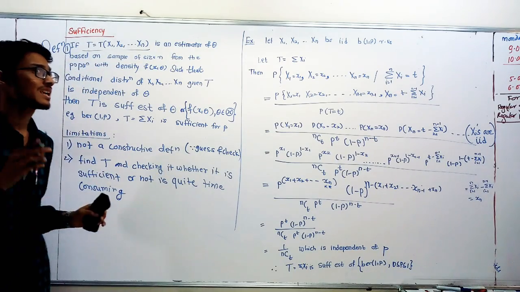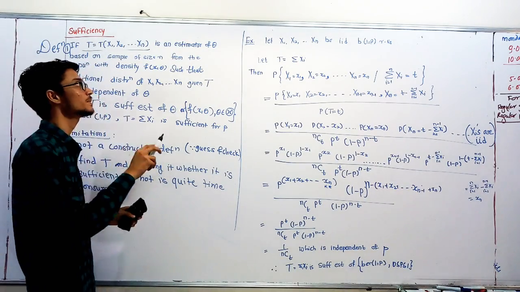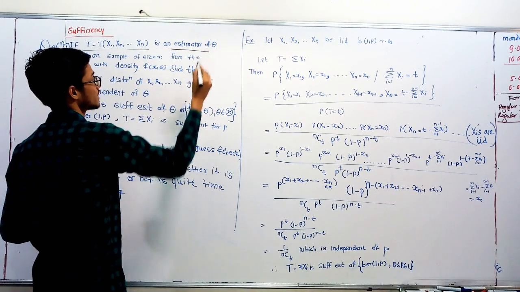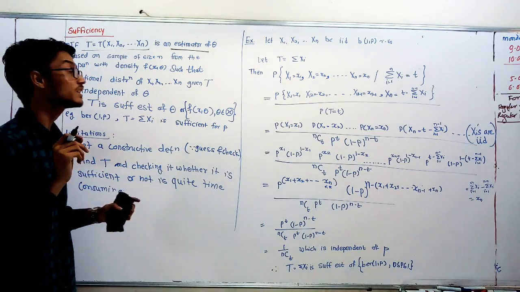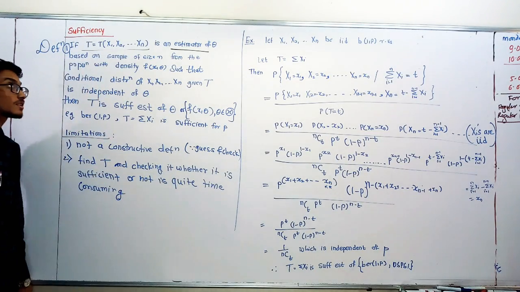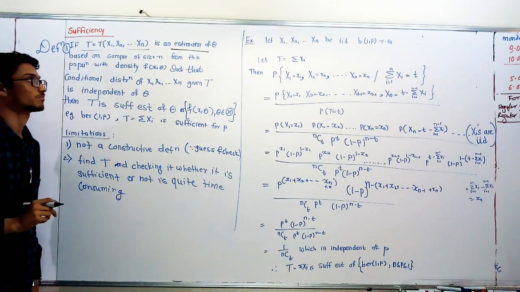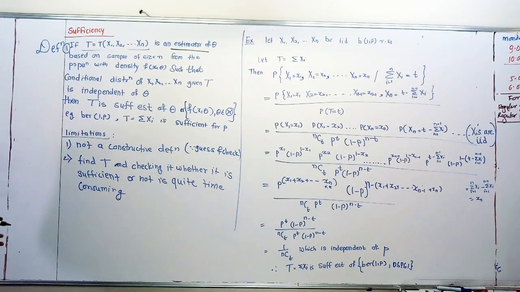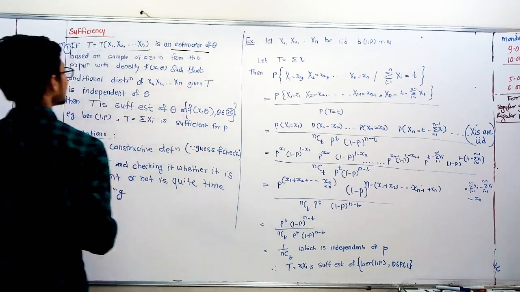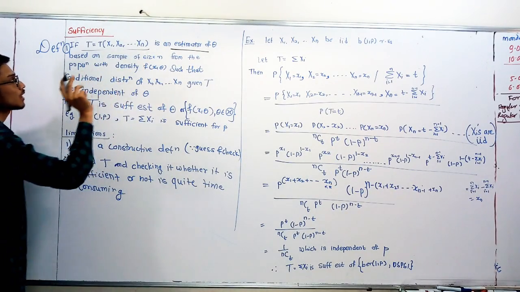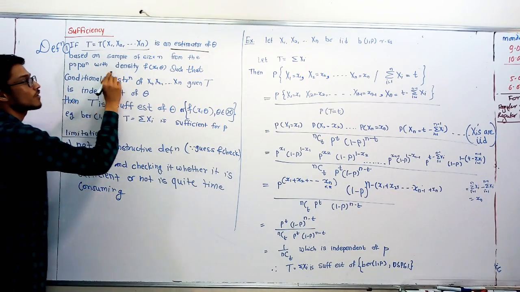If T of x1, x2, xn is an estimator of theta based on a sample of size n from the population with density f of x comma theta,